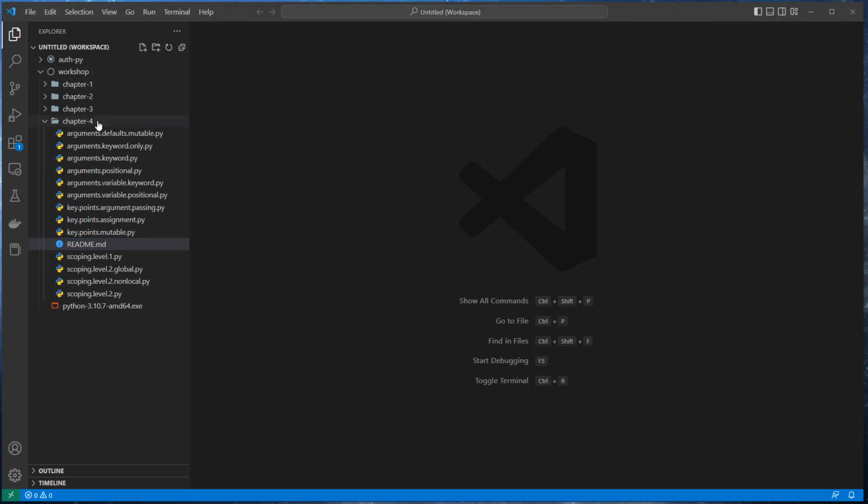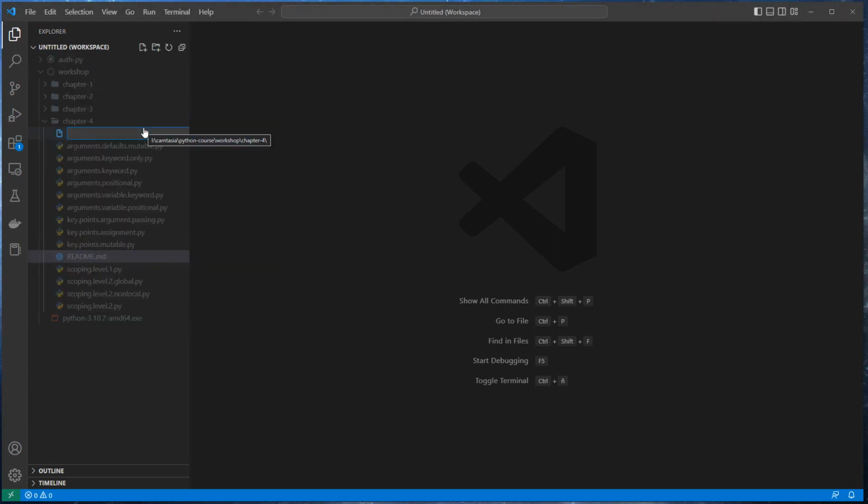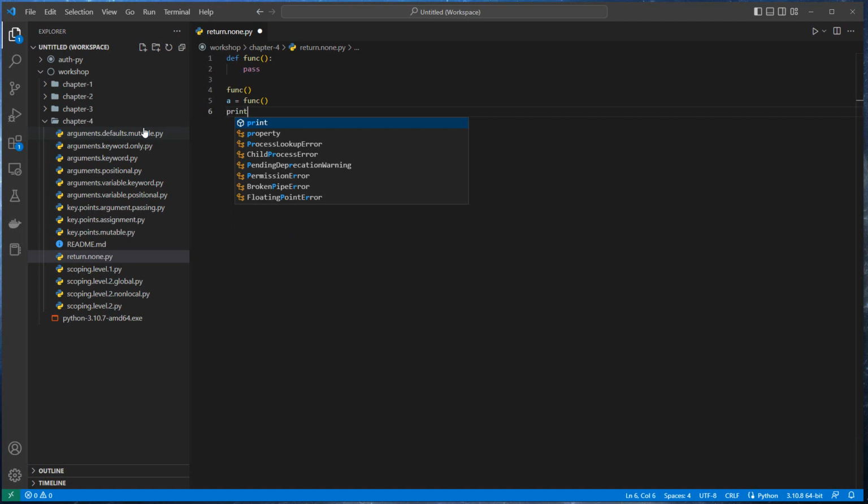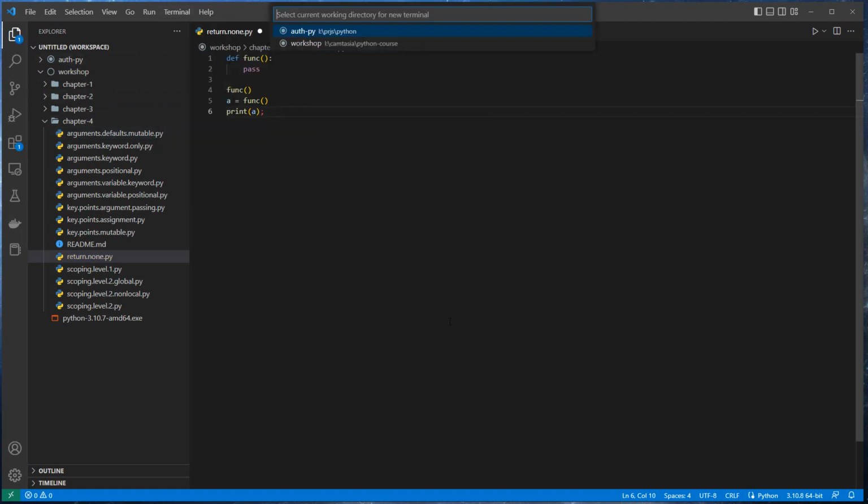I want to create a new file called return none.py. I want to create a new function called func, like this, and I want to say pass. I want to execute that function. I want to call it: a equal to func, and later I want to print the variable a. Now I want to execute it.